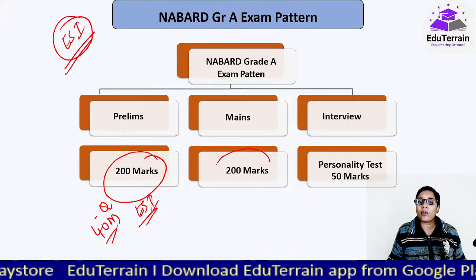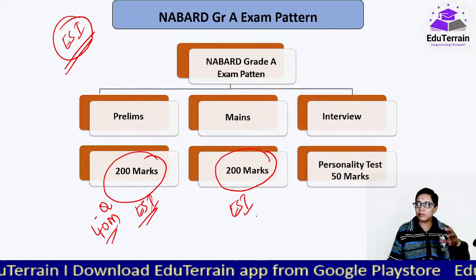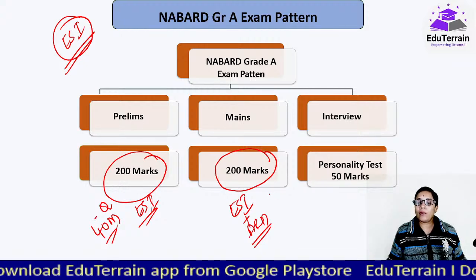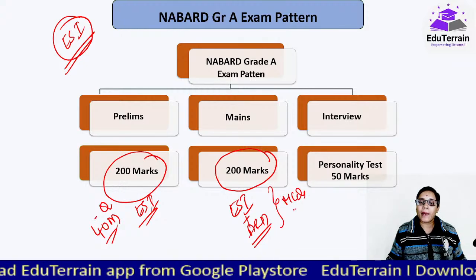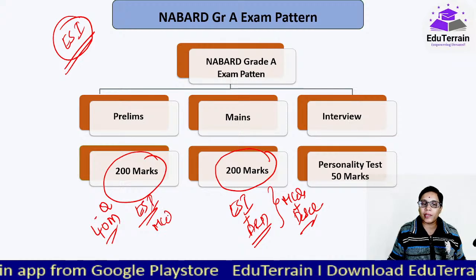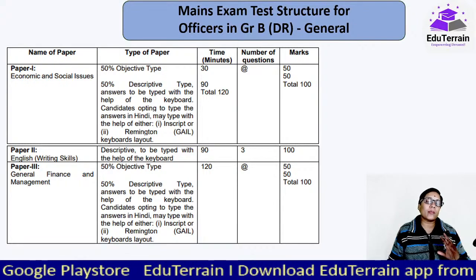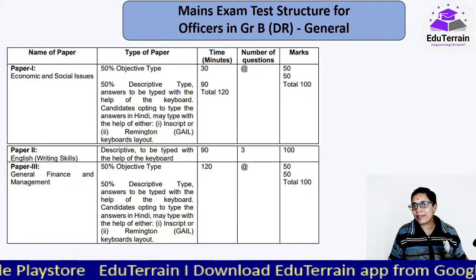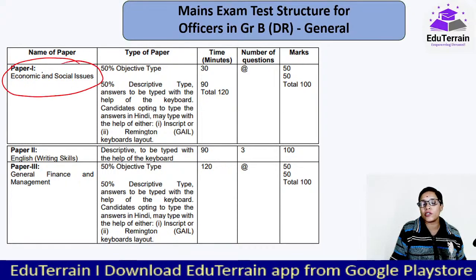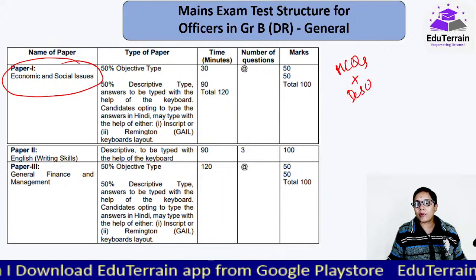When we talk about mains, here also we'll have it, but in combination with ARD you will have ESI, wherein we'll have MCQs plus a descriptive part, right? This we have already discussed a lot. Here it would be in MCQs only. Done. Now moving to RBI. In RBI, in phase 1 you won't get ESI, but in phase 2 you will get economic and social issues, again in the form of MCQs plus descriptive part.